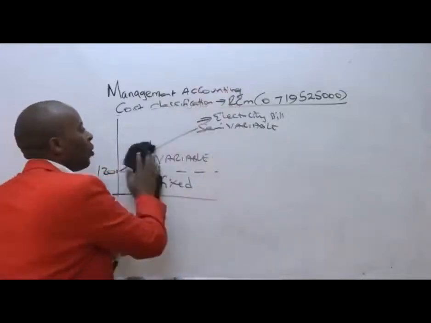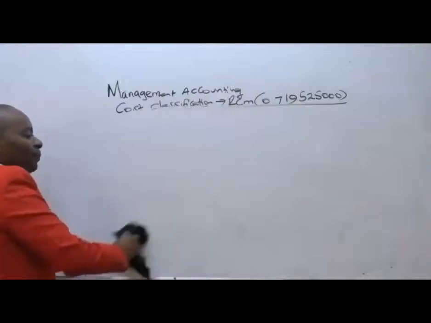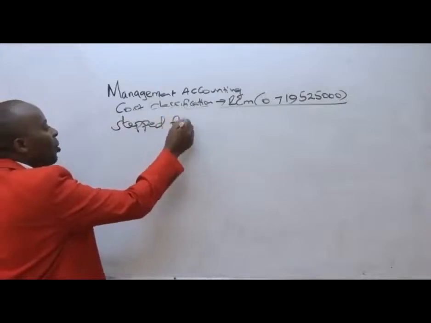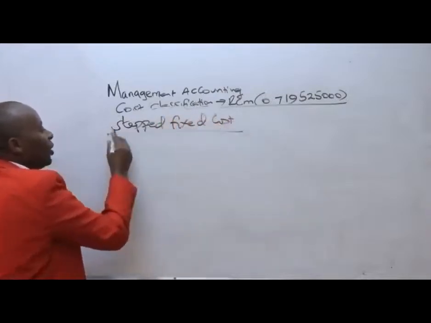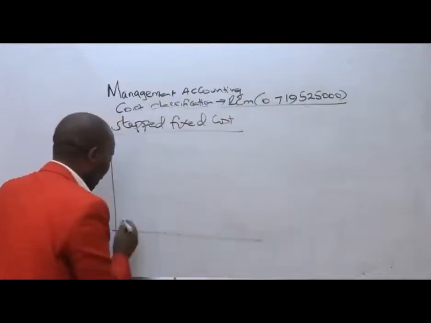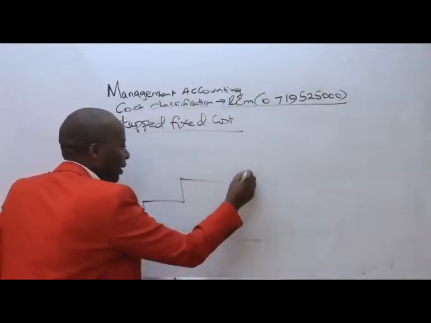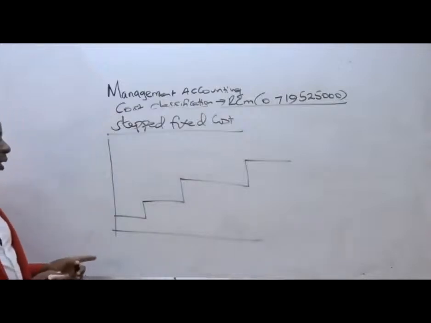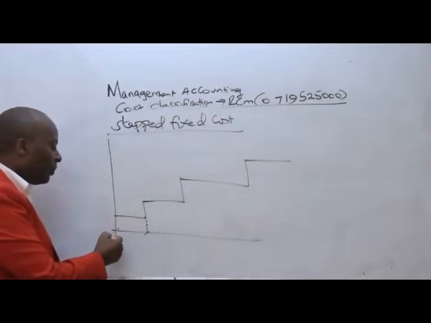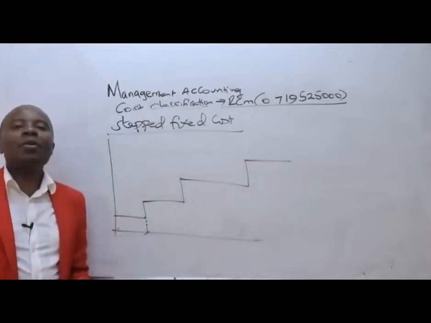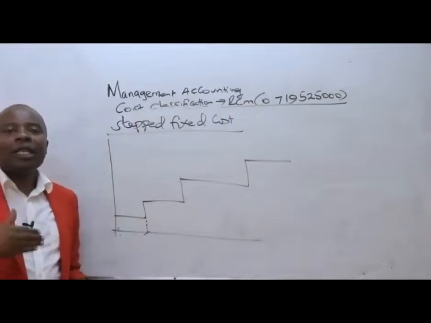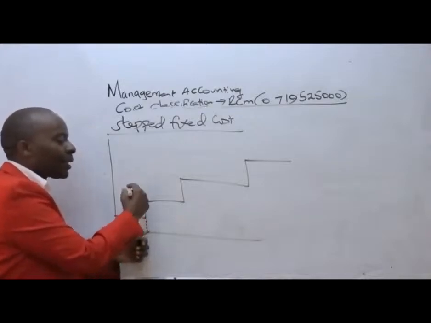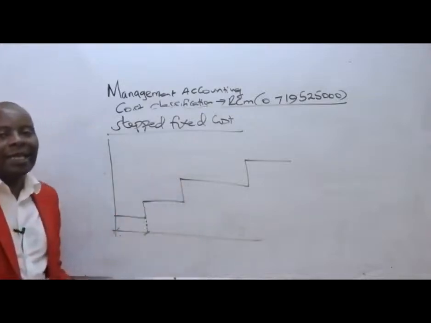And then lastly, we have what we are calling the stepped fixed cost. The stepped fixed costs, as the name suggests, ladies and gentlemen, are those costs that look like staircases. So these are those costs that will remain constant for some range, beyond which they increase in a lump sum manner.